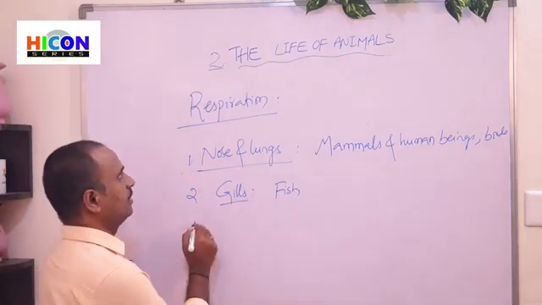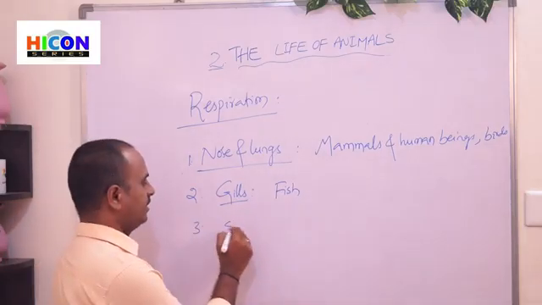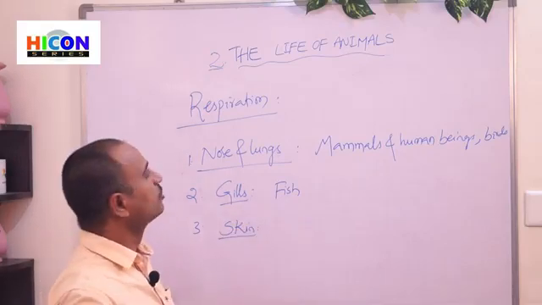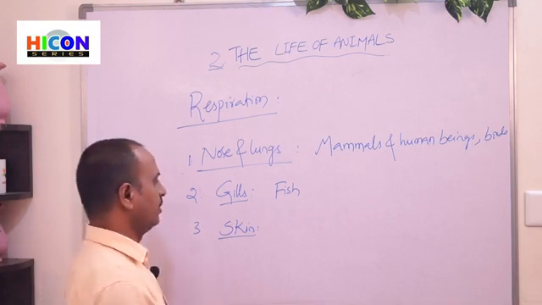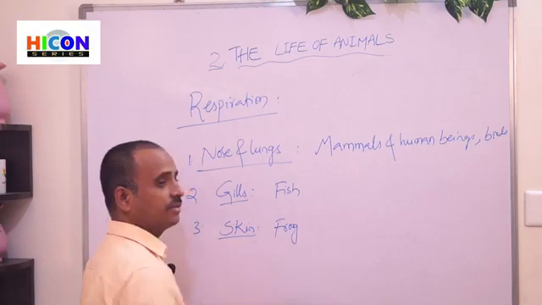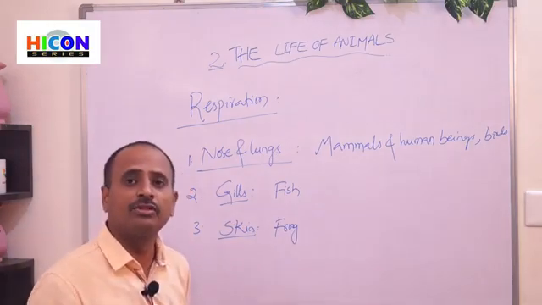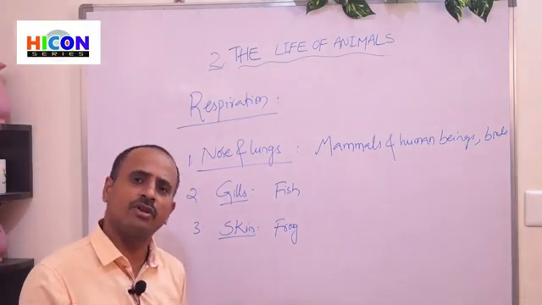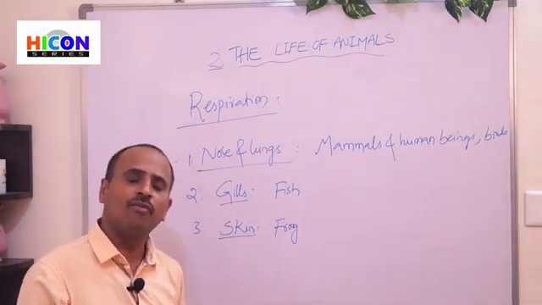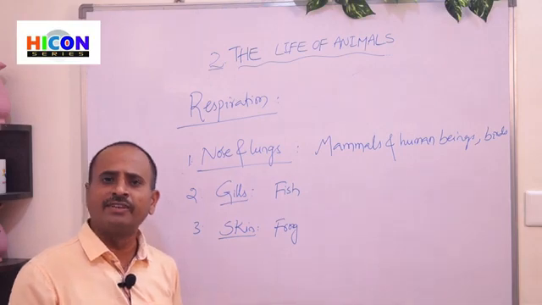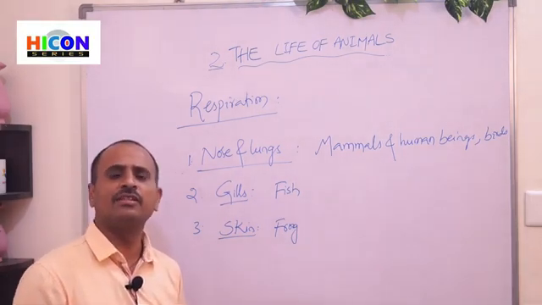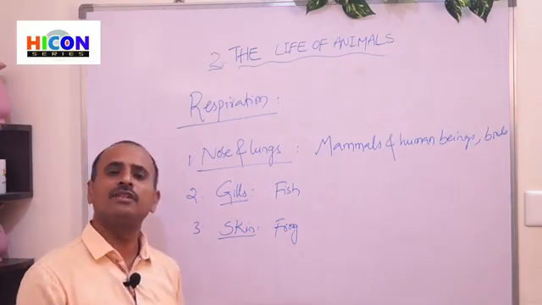And the third is skin. So some animals will breathe through their skin. For example, frog. So especially frog can breathe through its skin and also lungs. So the frog can live on land and water. So if it is in water, it can breathe through its skin, and if it is on the land, it can breathe through its lungs.